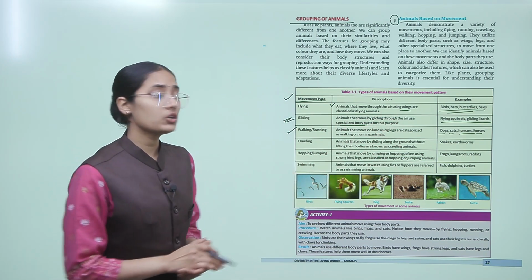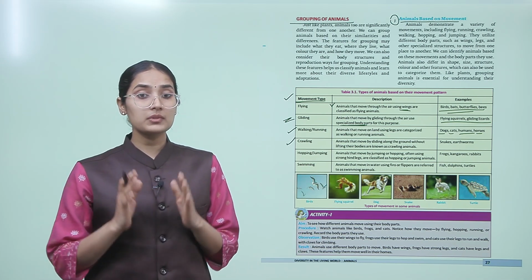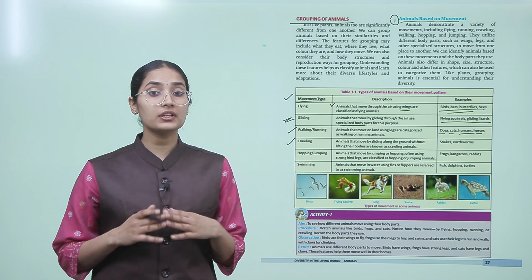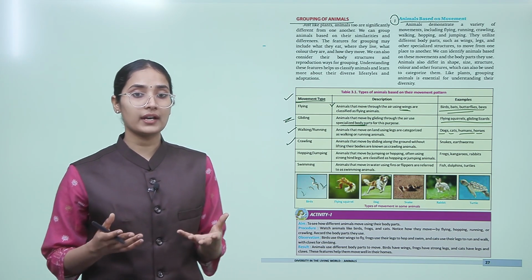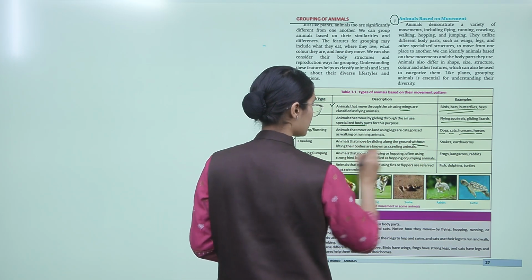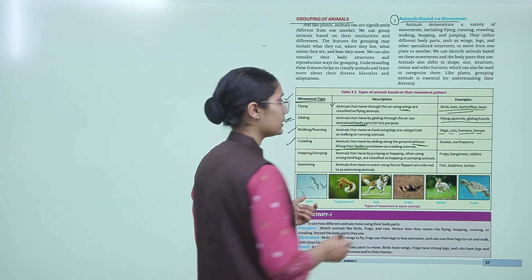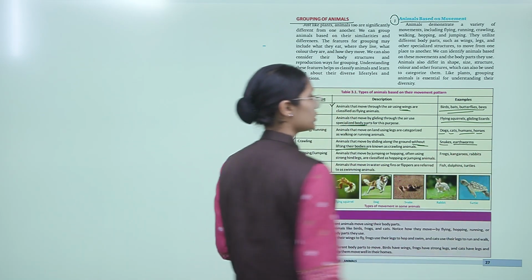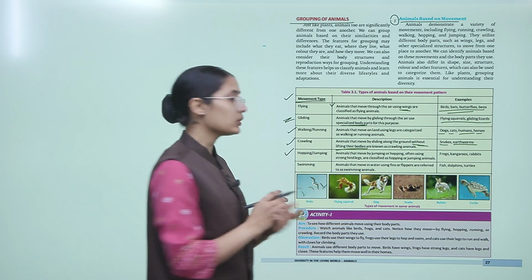Now if we talk about crawling, what is crawling? Animals that move by sliding along the ground without lifting their body are known as crawling animals. When we don't lift our bodies and slide along the ground, it's called crawling, like a snake and an earthworm. The next movement is hopping or jumping.